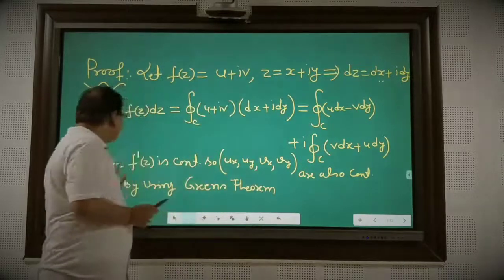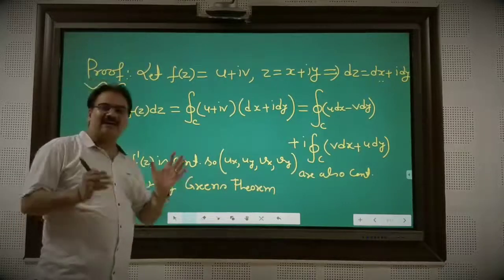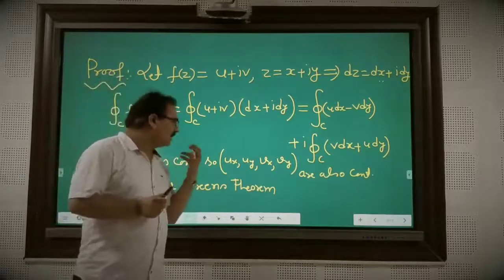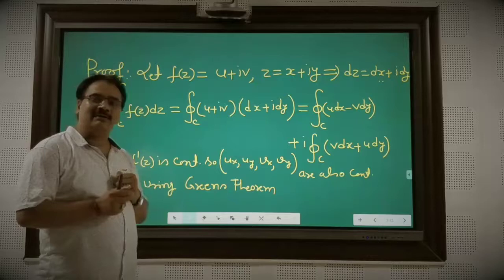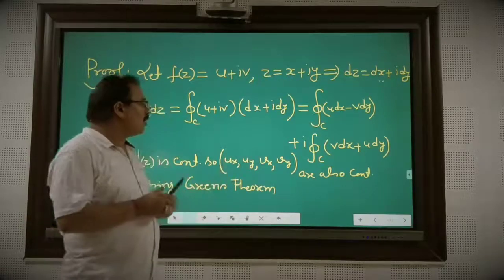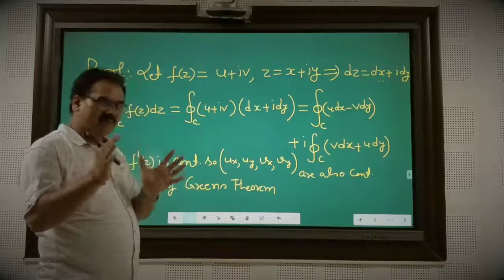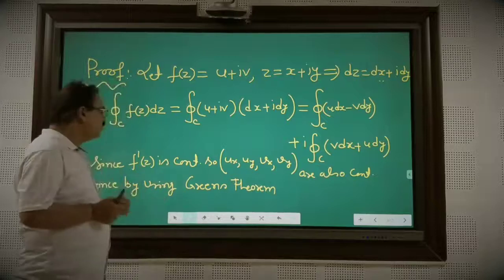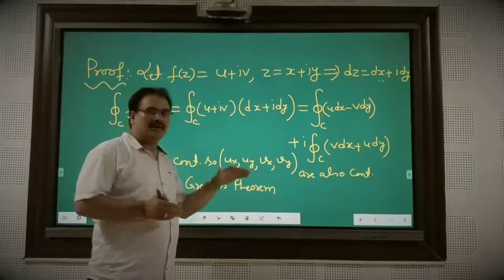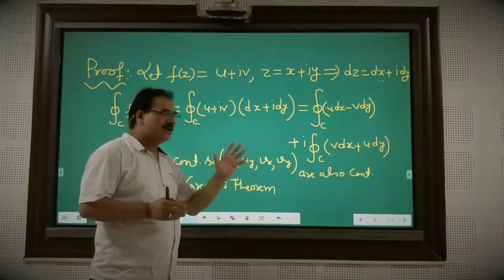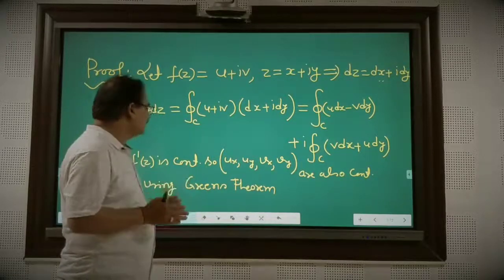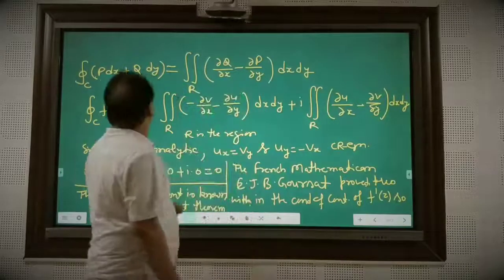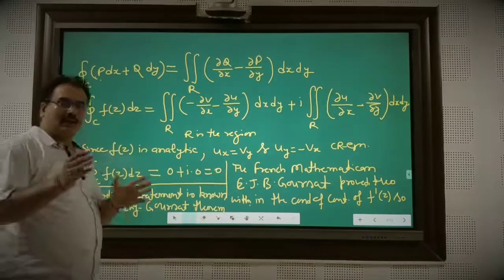And now since f'(z) is continuous, as per the Cauchy-Riemann equations, all four partial derivatives, that is del u over del x, del u over del y, del v over del x, and del v over del y, are also continuous. This is already known from the definition of the Cauchy-Riemann equations. Hence, since these partial derivatives are continuous functions, we can use the Green theorem. With the help of the Green theorem, here we can very easily prove the Cauchy theorem.